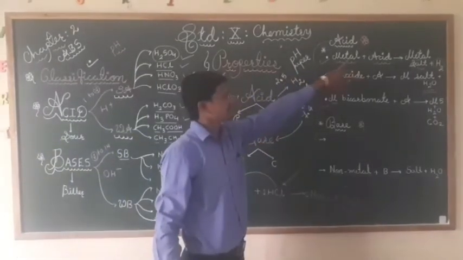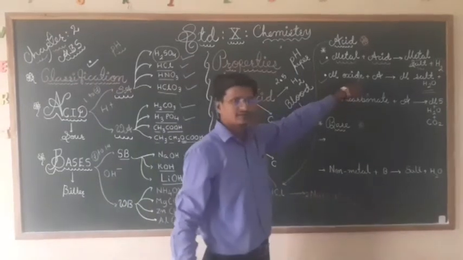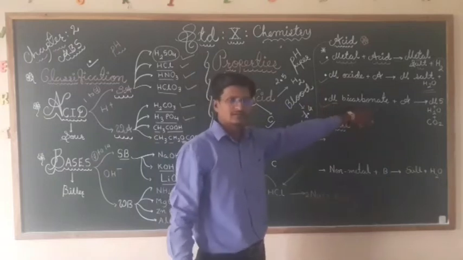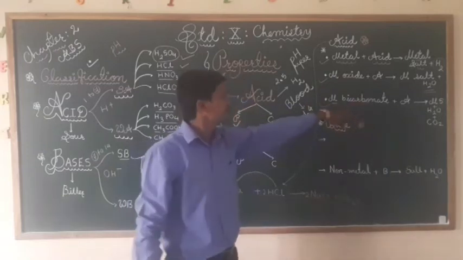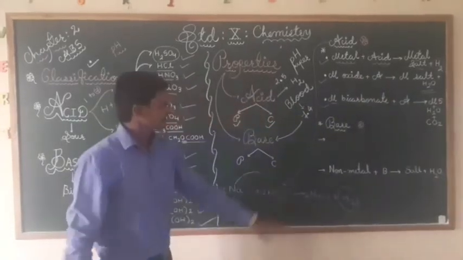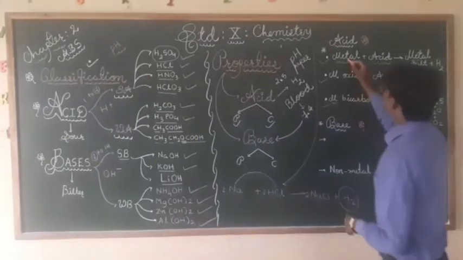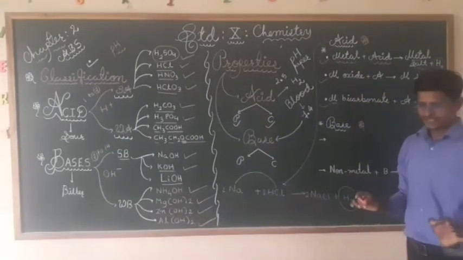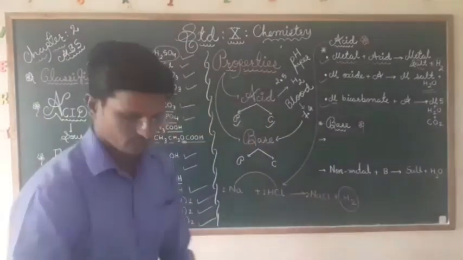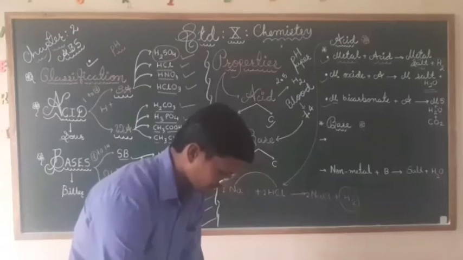Metal reacts with acid to give metal salt, NaCl, sodium chloride. Metal oxide, any metal oxide we can take, and sodium bicarbonate, any bicarbonate we can take, react with acid and give a particular product. The same thing happens in base also. Now base, same thing, but here few metals are there. Few metals react with base. That also we need to understand.